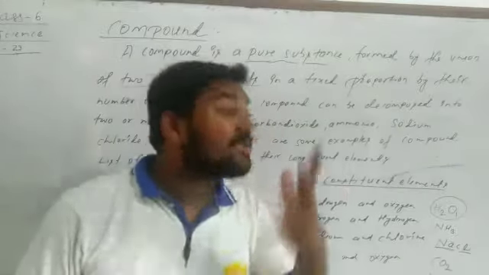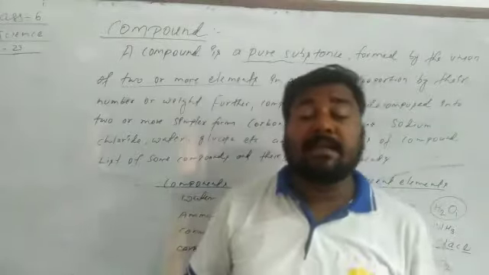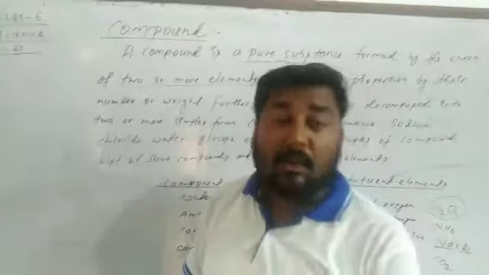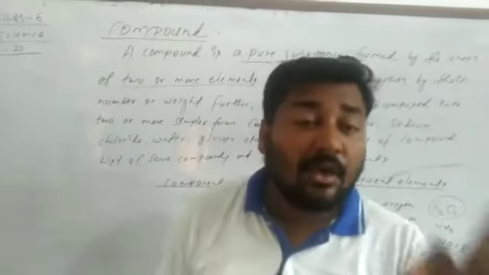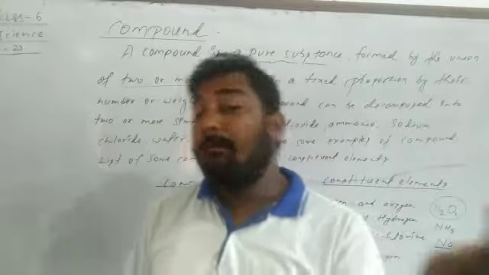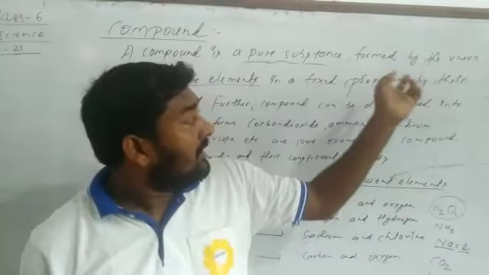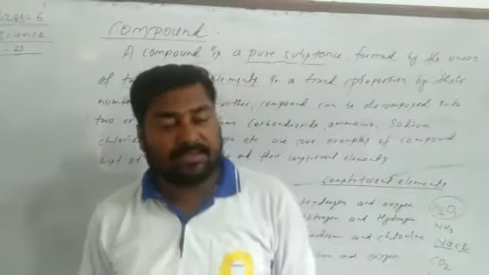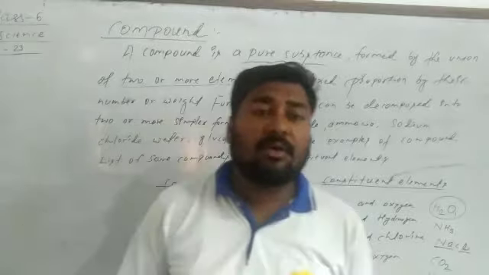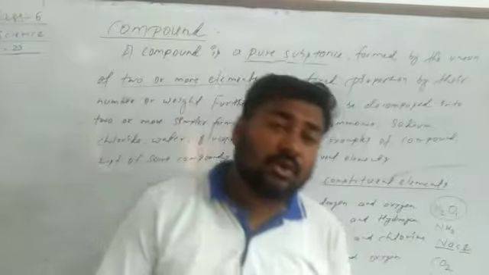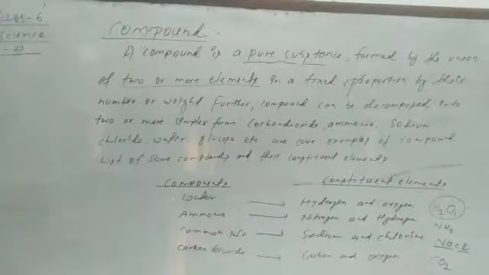If anybody asks you what a compound is, and at that time you forget, then you can say that a compound is a pure substance formed by the combination of two or more elements in a fixed proportion by their number or weight, or simply a combination of two or more elements, like this. Any conclusion, student? Very good.